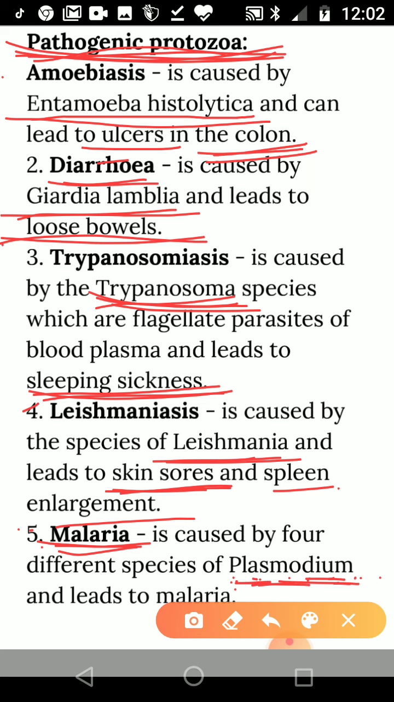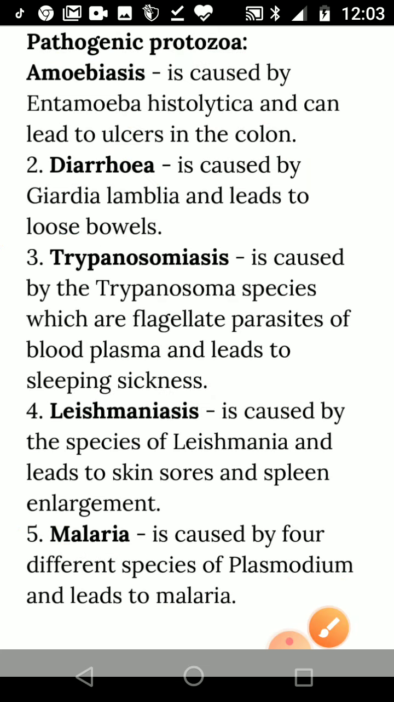Like that, sleeping sickness is caused by the tsetse fly. This tsetse fly is the carrier of this protozoa, Trypanosoma. So that means these kinds of protozoa do not directly affect us, they need a carrier. Like the tsetse fly, like the female Anopheles, they are the carriers of this kind of disease. So that is what we have learnt till now about the pathogenic protozoa and their harmful effects.